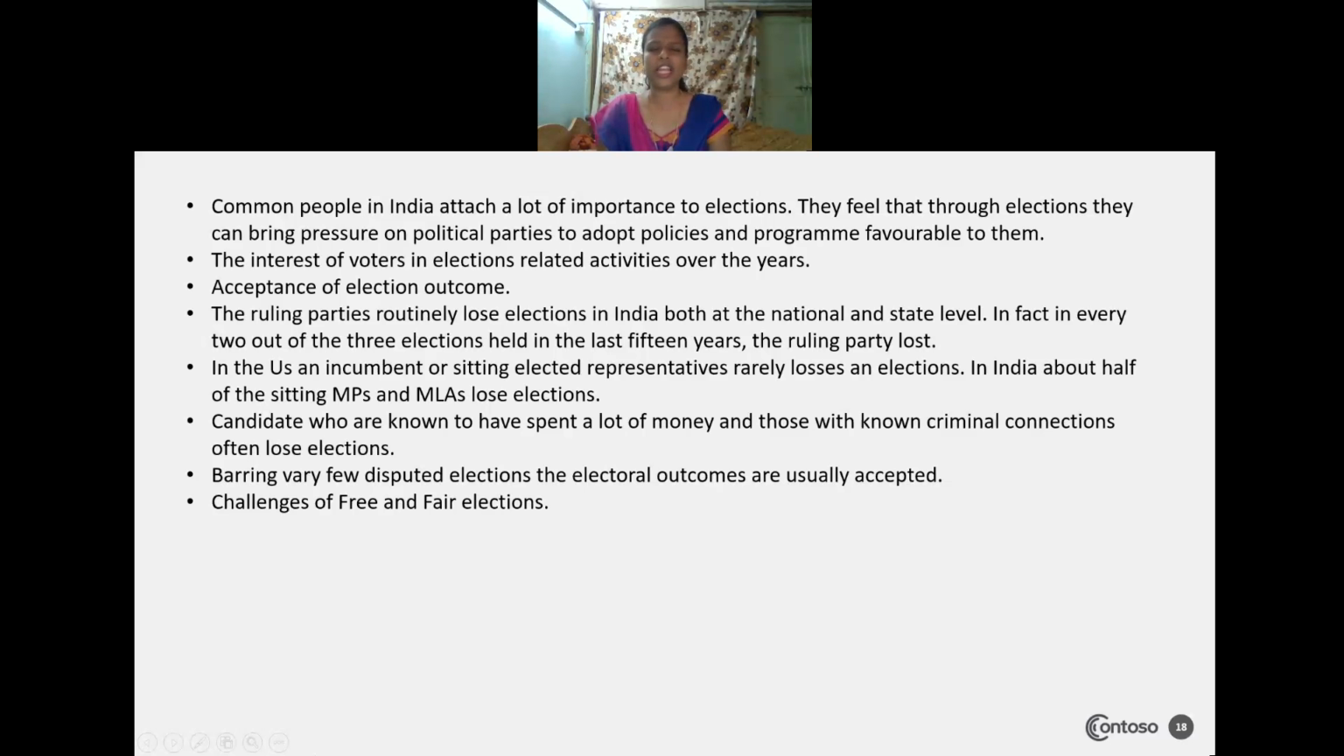So if they are not doing any kind of work and you are not casting your vote, then the eligible, capable candidate will not come. That is why each and every vote has its importance. During that time, the common people will put pressure on political parties to adopt such policies and programs which are favorable to them. So they can bring some differences during the period of election as well as after the election.